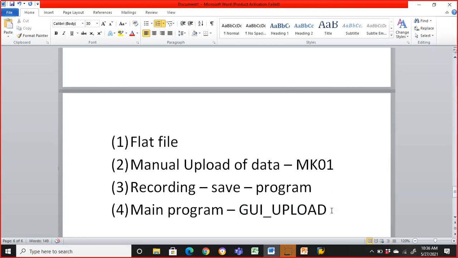Now after getting the data into the internal table, we'll loop it and do the processing in the program. The other steps I will tell you. First, let us be clear with this concept. Let me first create a flat file, because I know what fields are required. I'll just do that normally.